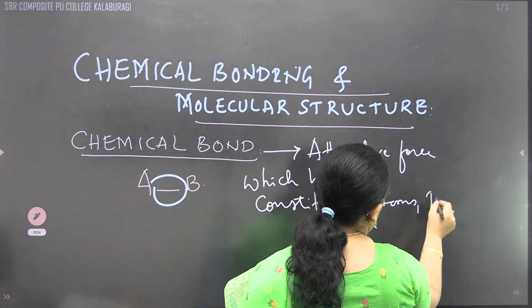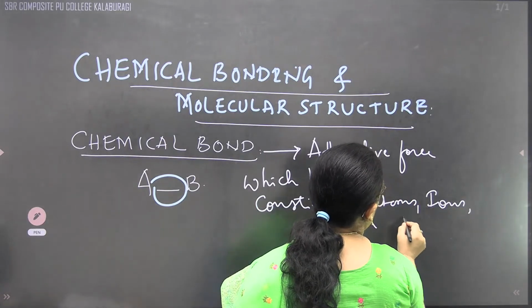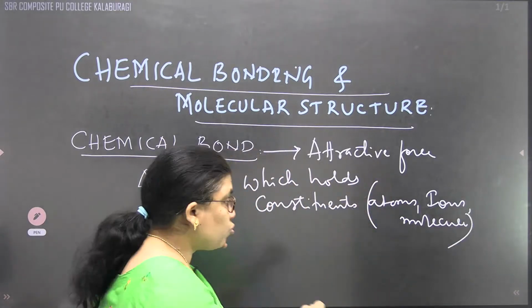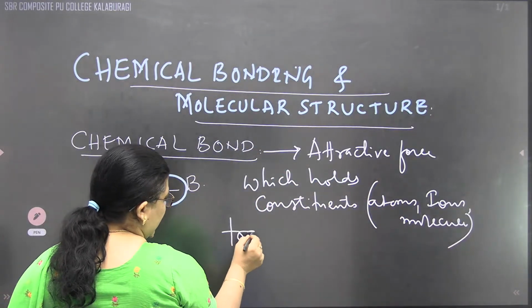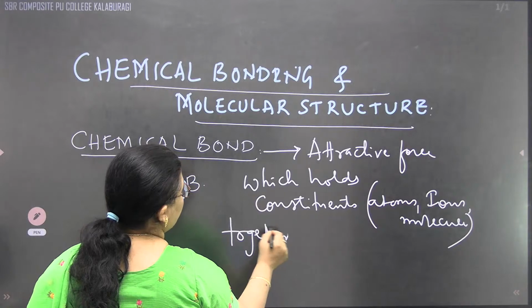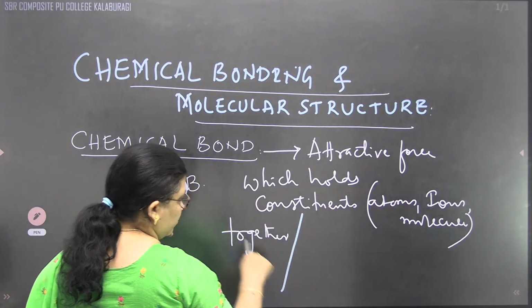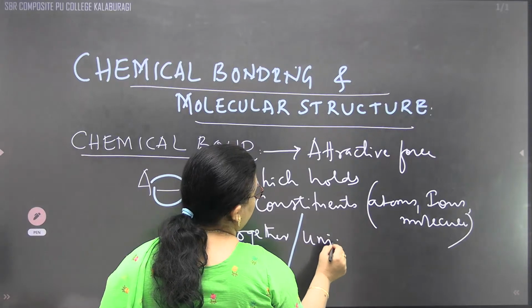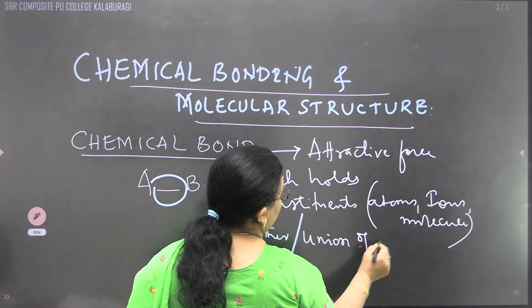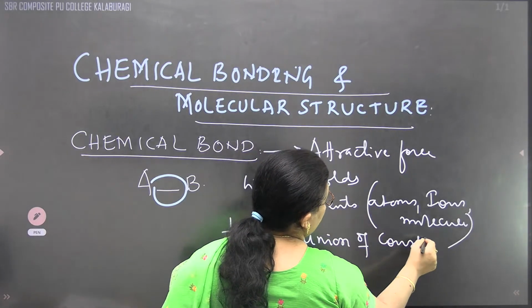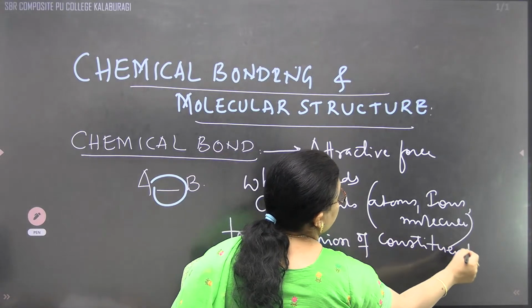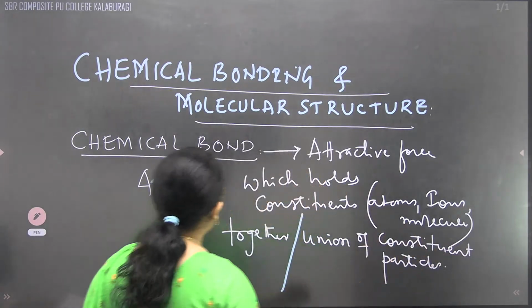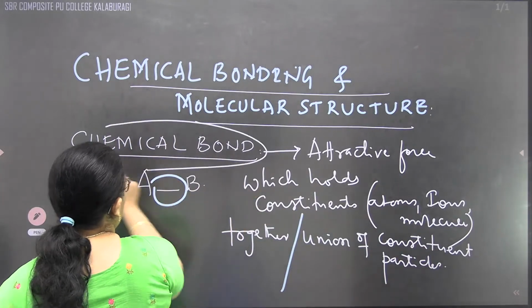Constituents may be atoms, may be ions, or they may be molecules. Or we can treat it in one more way, as the union of constituent particles. Union of constituent particles is also called a chemical bond.